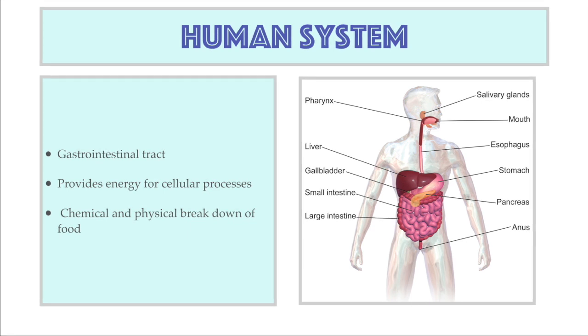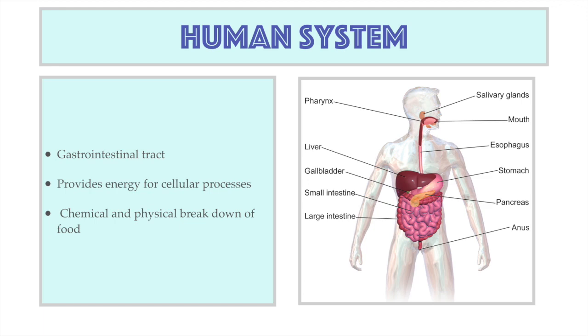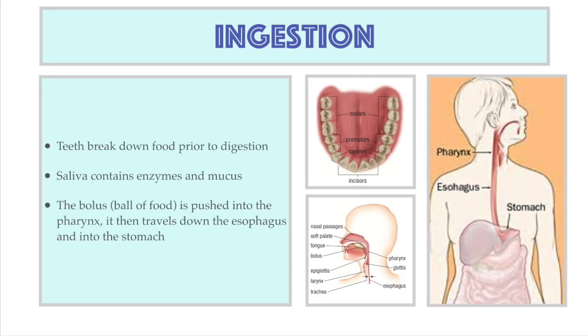Food cannot be used by the body unless it is broken down into simpler components, which is the role of the digestive system. The breakdown of food is a chemical and physical process beginning in the mouth. The role of the teeth is to break down food before digestion. The incisors at the front of the mouth are sharp to cut and grab food. The canines beside the incisors are longer and more pointed for tearing food. At the back of the mouth are the premolars and molars that have a textured surface for grinding food.